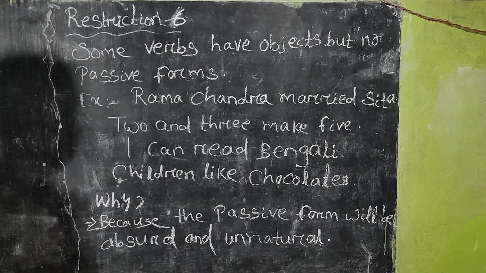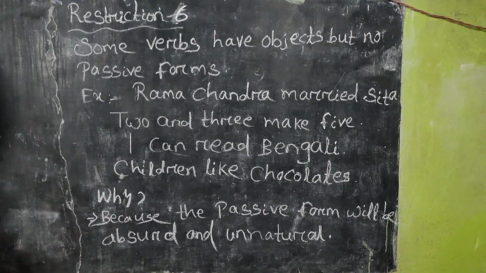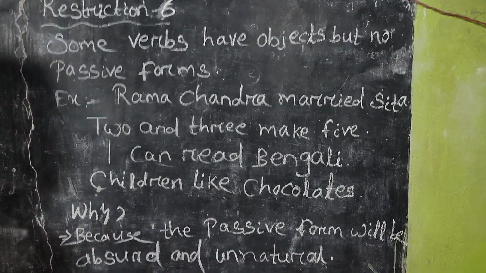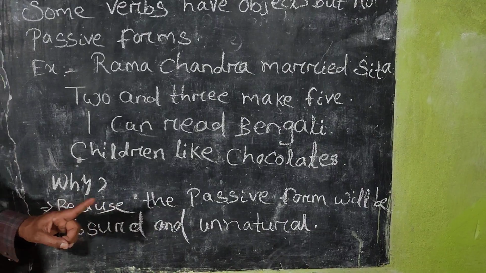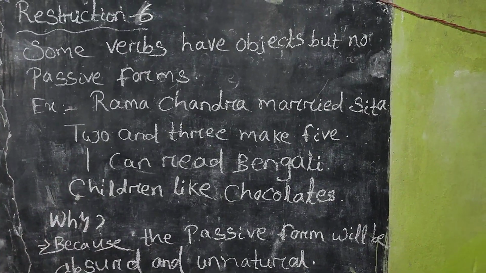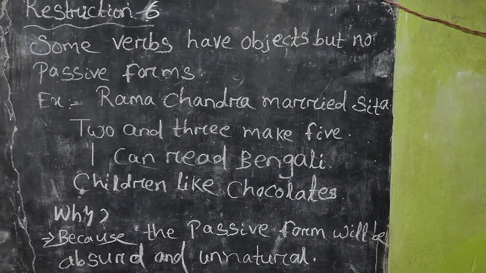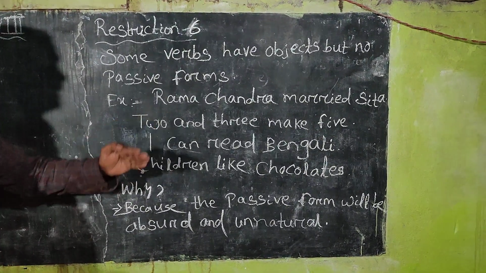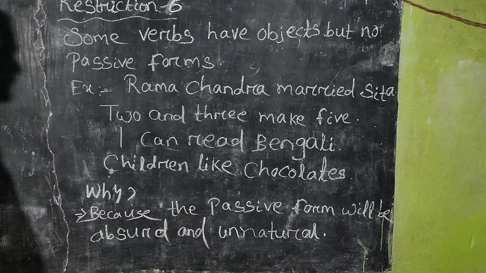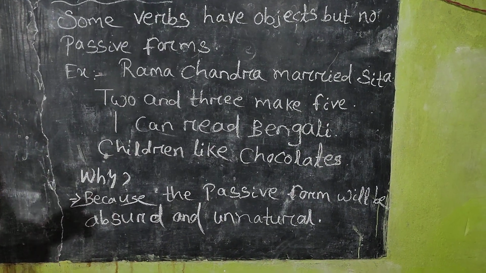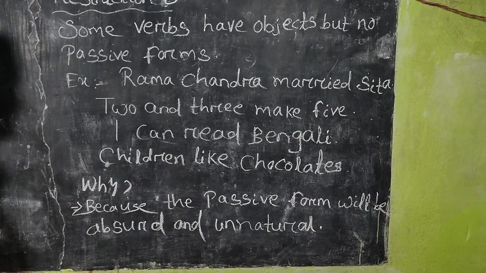Restriction number 6. Some of the verbs have objects, but no passive forms. Why? Because the passive form of these verbs will be absurd and unnatural. What are they? Ramchandra married Sita, and it can't be turned into passive. 2 and 3 make 5. It can't be in passive form.